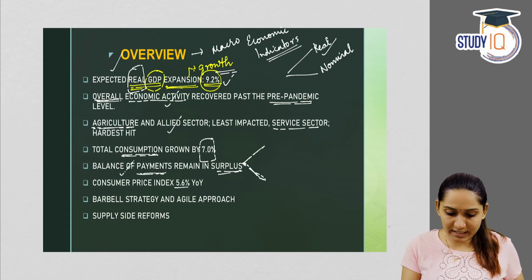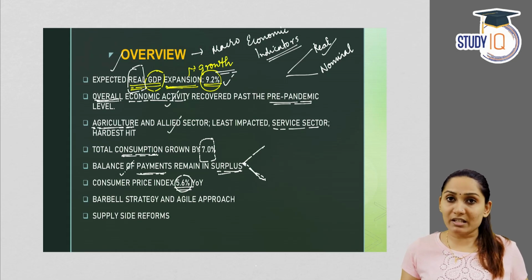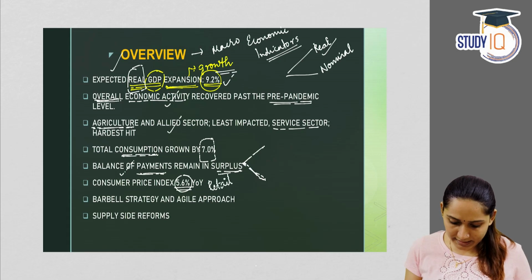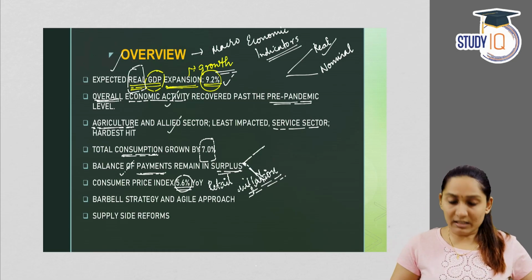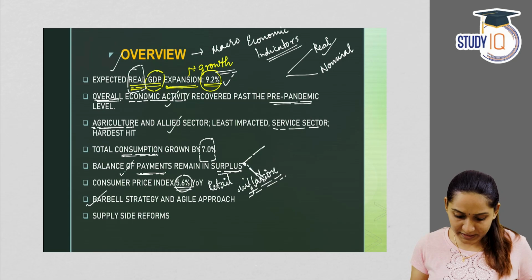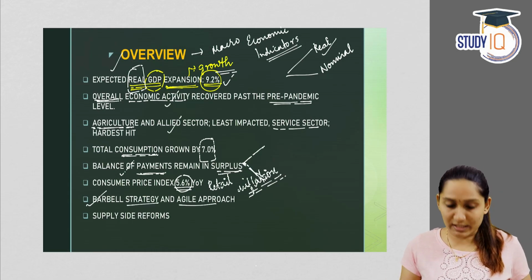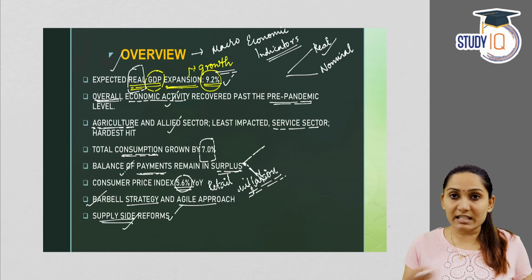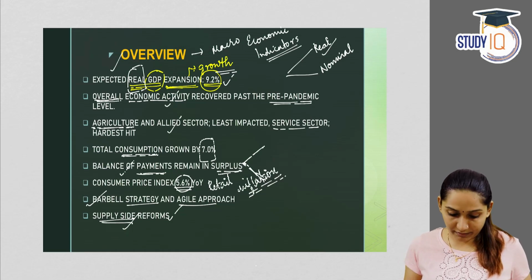The consumer price index was 5.6% on a year-on-year basis. CPI measures the inflation at the retail level. It measures retail inflation, inflation at the consumer's level. Then we will be discussing the barbell strategy and agile approach later as we proceed with this chapter. And we will also see the supply side reform separately. We will see that in very detail. So this is the overview of this chapter given by the survey.